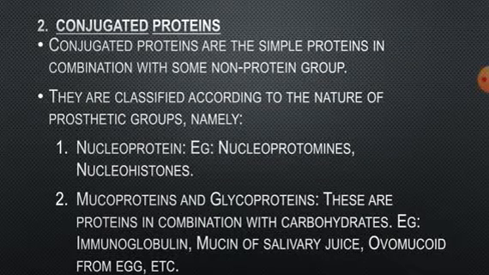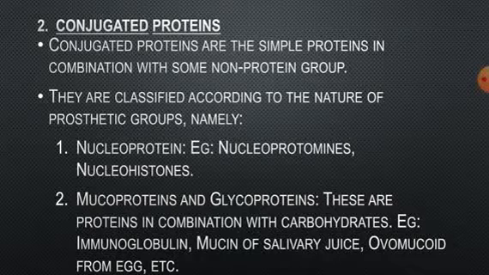Next is conjugated proteins. Conjugated proteins differ from the simple proteins in that they consist of proteins combined with some non-protein substances, also called a prosthetic group.